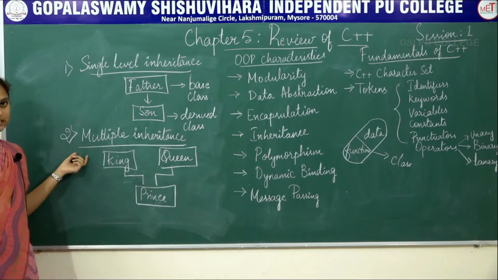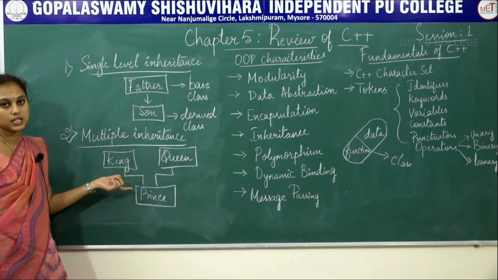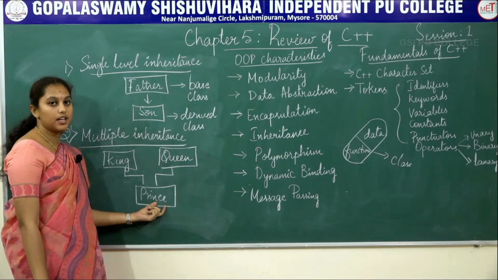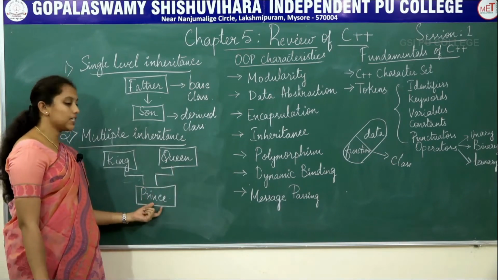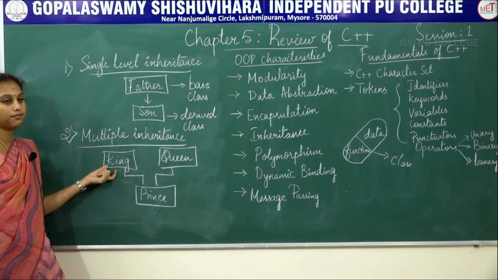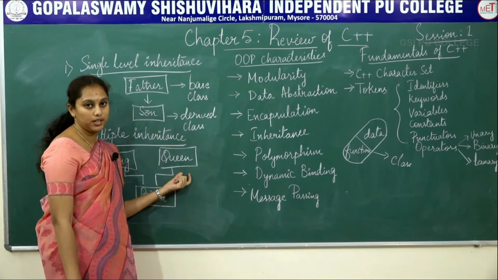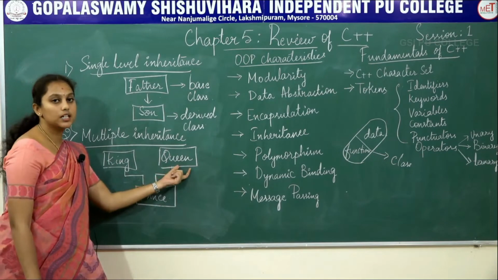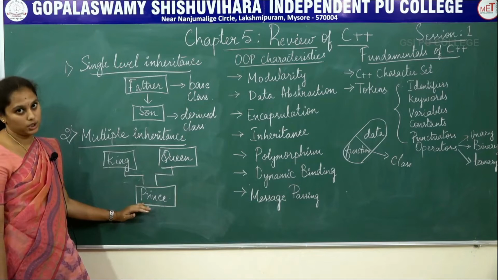In multiple inheritance, we are going to inherit from one or more classes. Consider the prince class inheriting from both the king and queen classes. Here prince inherits features like intelligence and bravery from the king class and beauty from the queen class. Hence prince is the derived class, and king and queen are the base classes. So this employs a many to one relationship.